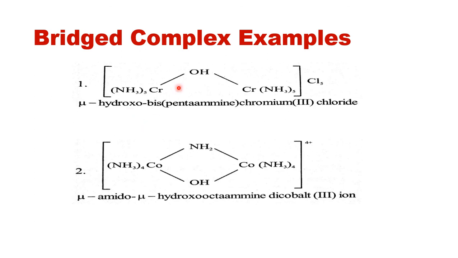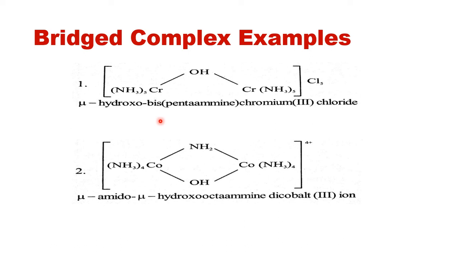You have a bridged ligand as OH. OH is the bridged ligand which is attached to chromium here and the chromium on the other side. Then this is inside the coordination sphere, and outside you are having Cl5. There are 5 chloride ligands outside. Then because this is a bridged ligand, you need to start with mu. So mu dihydroxo, the name given for OH minus.